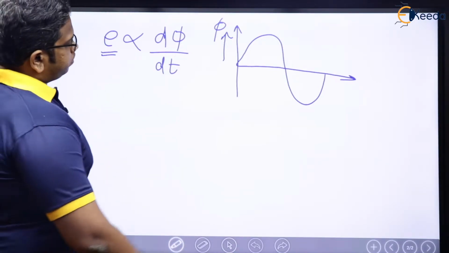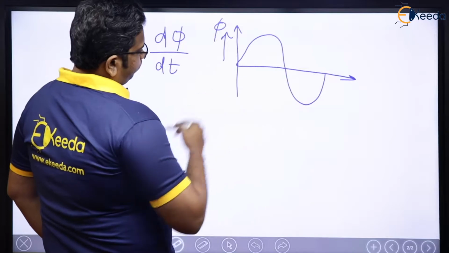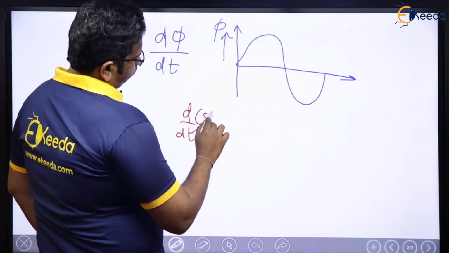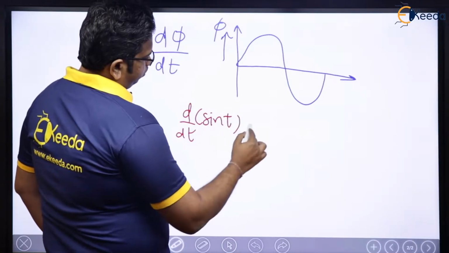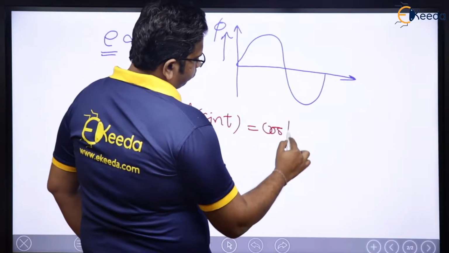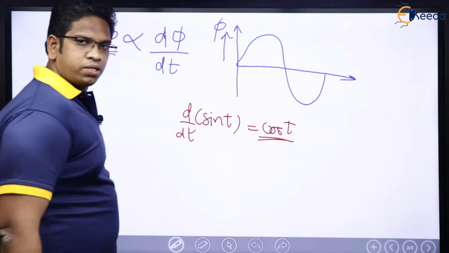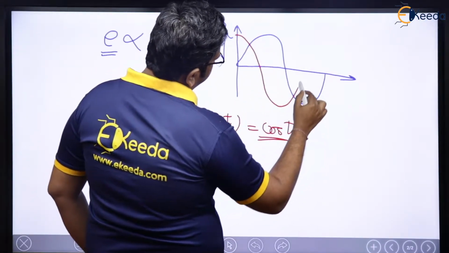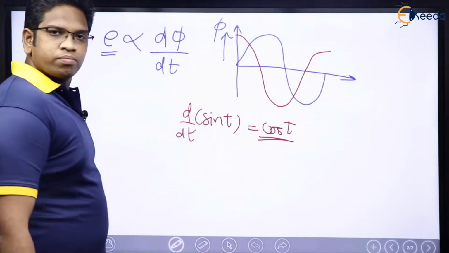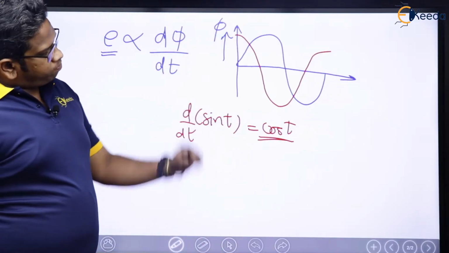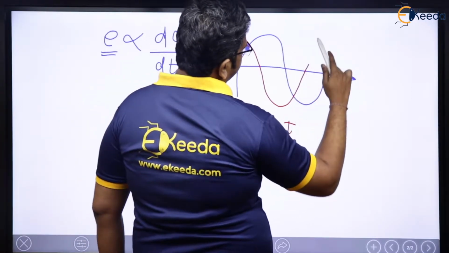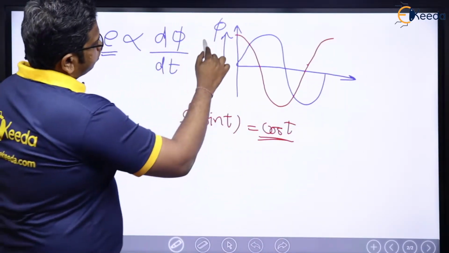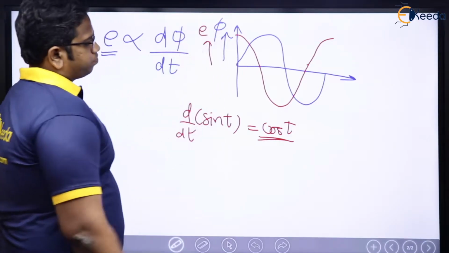Right? Which means, if flux is a sinusoid, now we know that the derivative of a sine wave is what? Let us say it is sin t. It is going to be cos t. The derivative will be cos t. And we already know that the waveform of cos will be like this. Right? Let us say this is the induced EMF E.